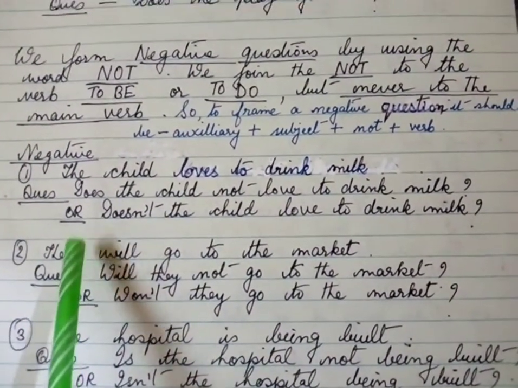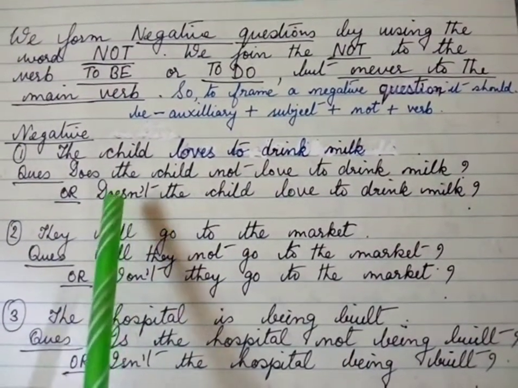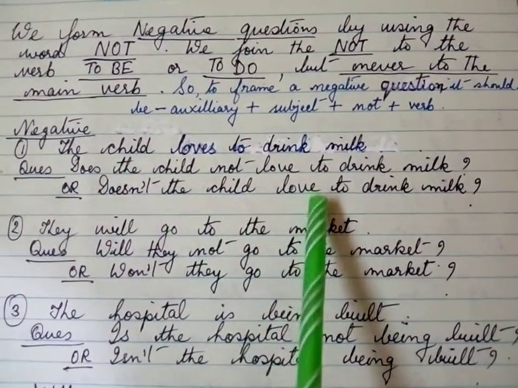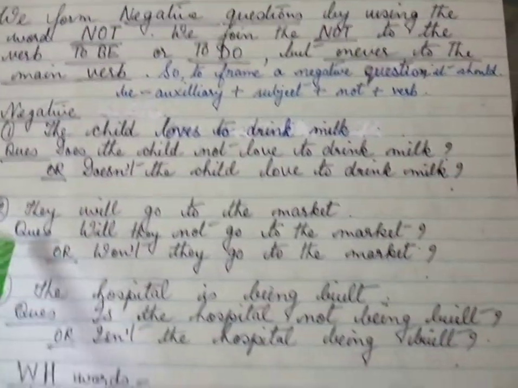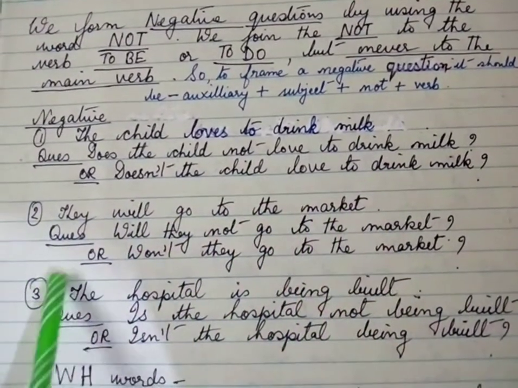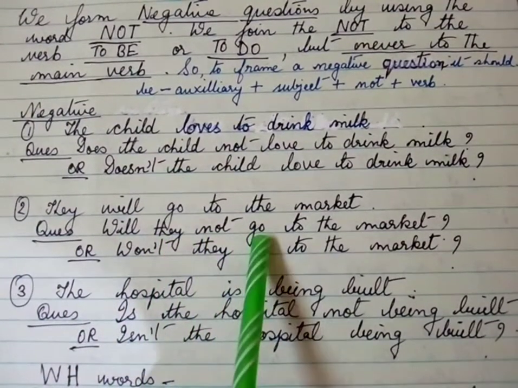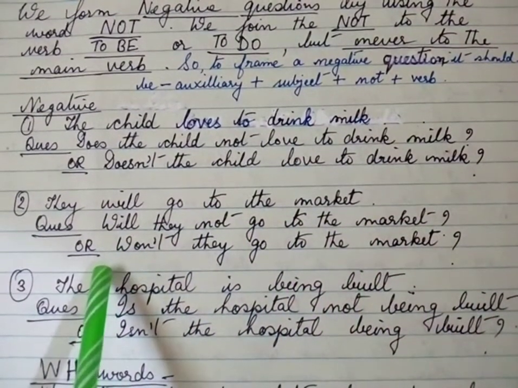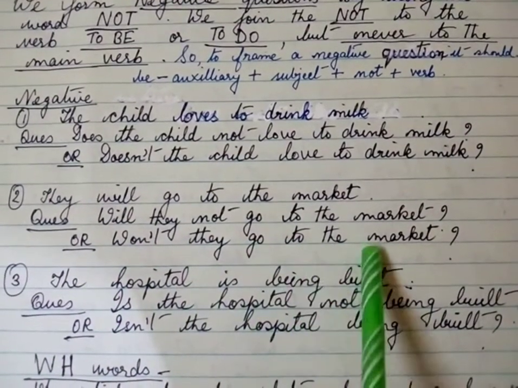Or we can write in a contracted form also. It is, doesn't the child love to drink milk? Now sentence number 2. They will go to the market. The question, will they not go to the market? Or in the contracted form, won't they go to the market?